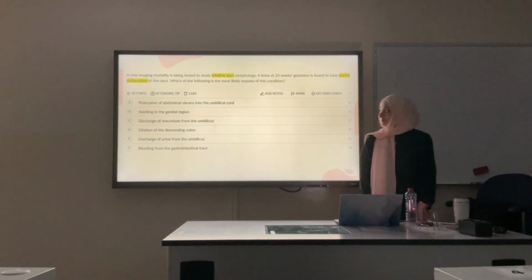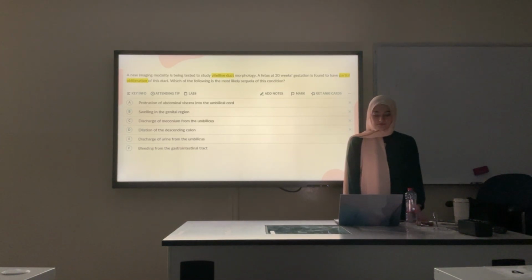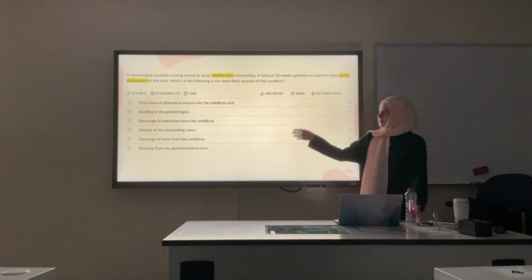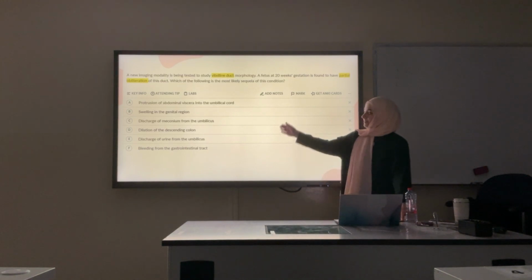A new imaging modality is being tested to study vitelline duct morphology. A fetus at 20 weeks gestation is found to have partial obliteration of this duct. Which of the following is the most likely sequela of this condition? Before you read the options, what do you think is... This is the diverticula, Meckel? Yes, Meckel diverticula. So, which one?